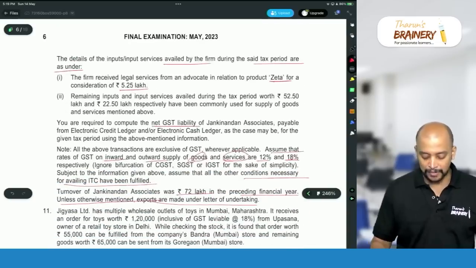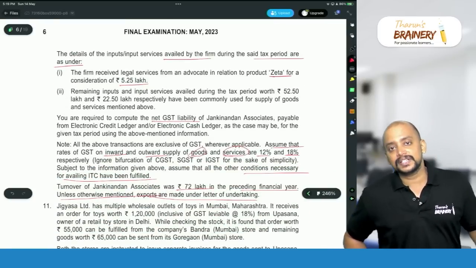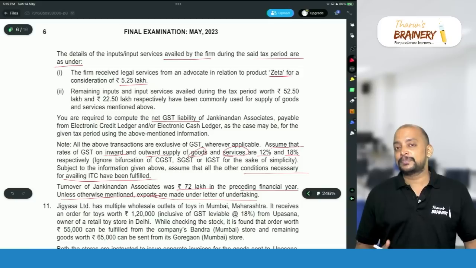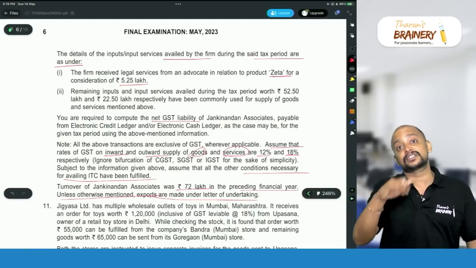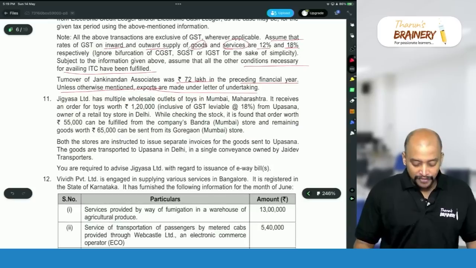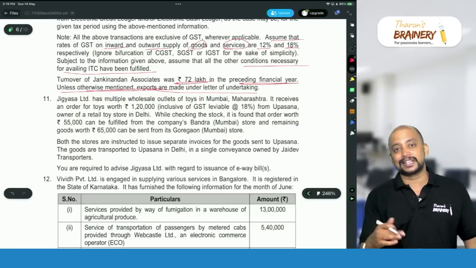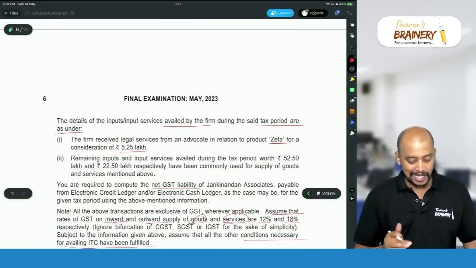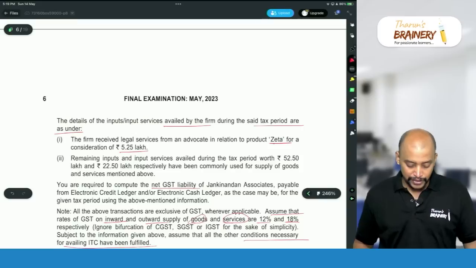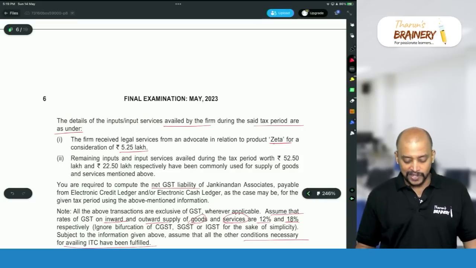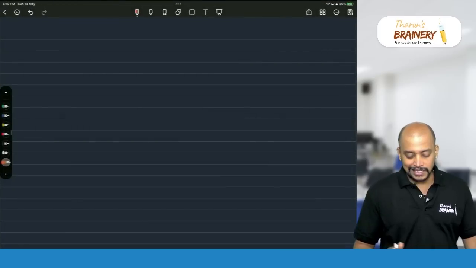So full ITC available. But first of all, is it taxable or exempted? We need to see. Legal services provided by individual advocate or firm of advocate to a business entity whose turnover during the previous year does not exceed threshold limit is exempted. If you see here, the turnover during the previous year is 72 lakhs, exceeding the threshold limit, therefore it will be taxable under RCM. And on this we can take full ITC, there is no restriction. How much is that? 5,25,000.